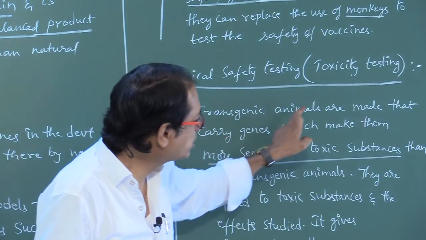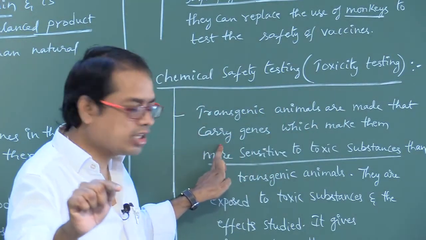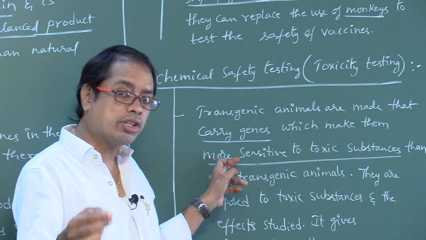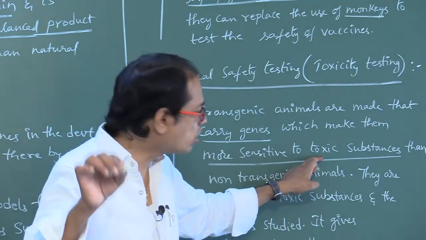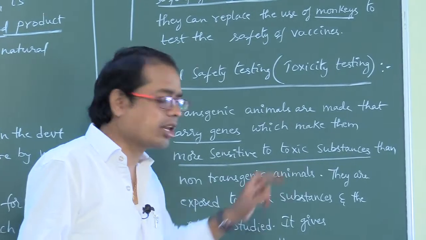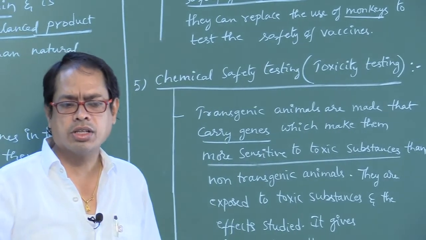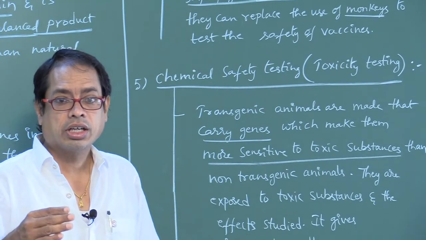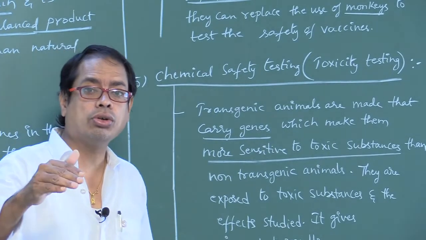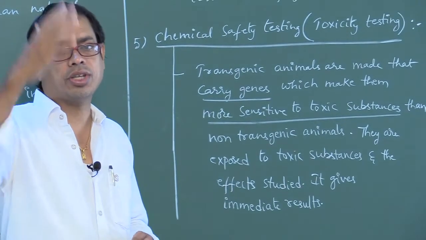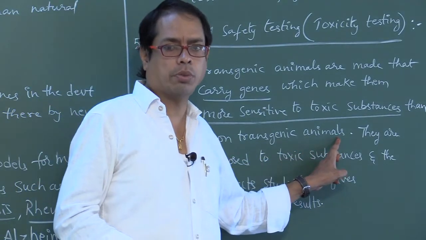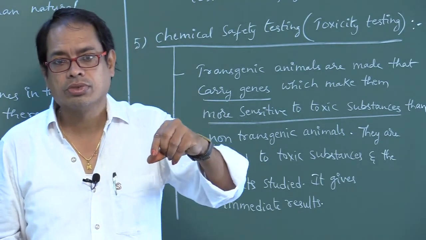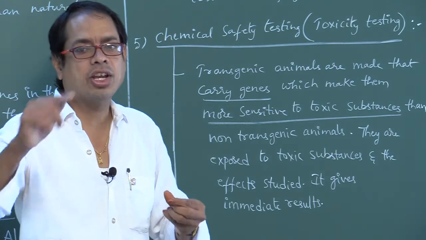So transgenic animals are made that carry genes which make them more sensitive to toxic substances than non-transgenic animals. That is one point you have to remember: transgenic animals are more sensitive than non-transgenic animals.